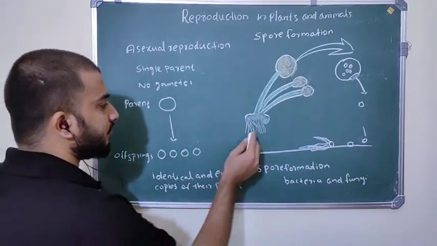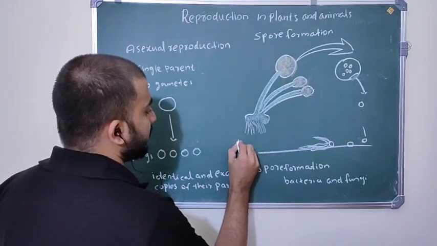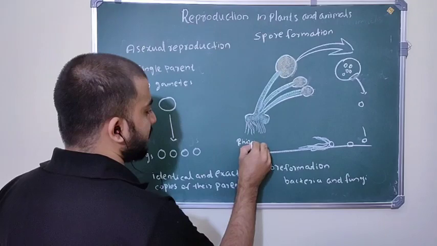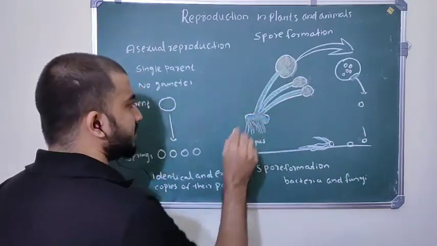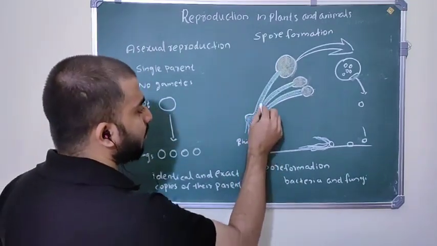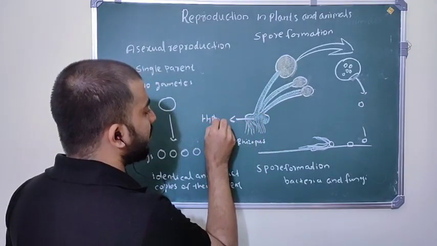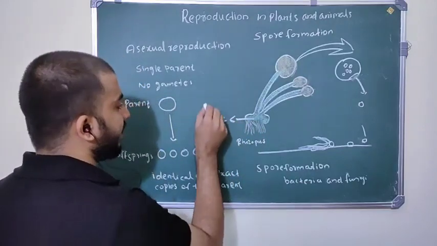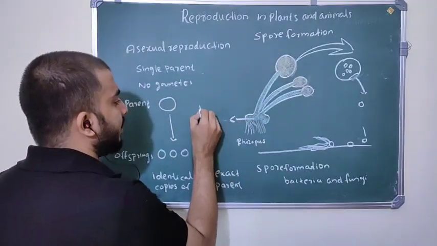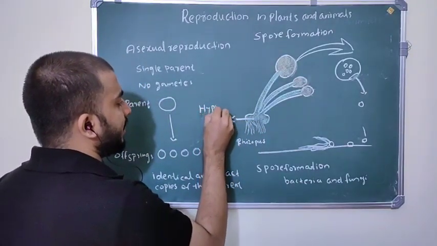For example, this is a fungus, and its name is Rhizopus. The fungal body is called hyphae, H-Y-P-H-A-E.